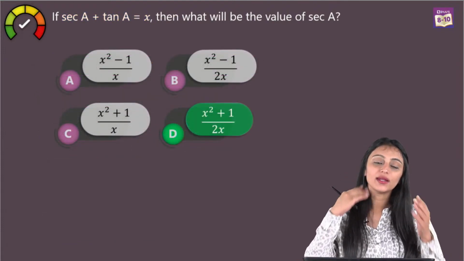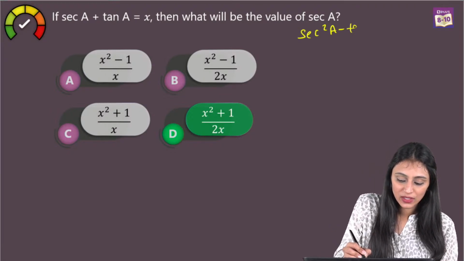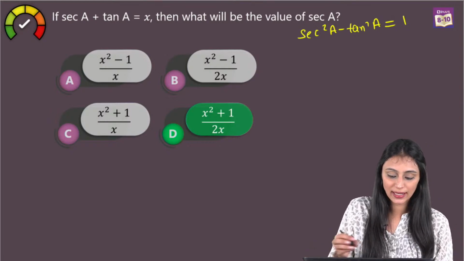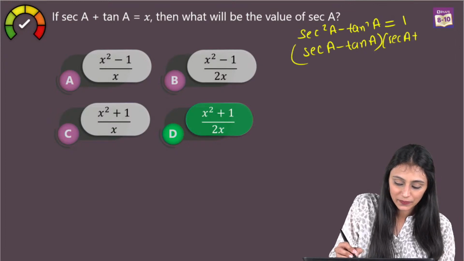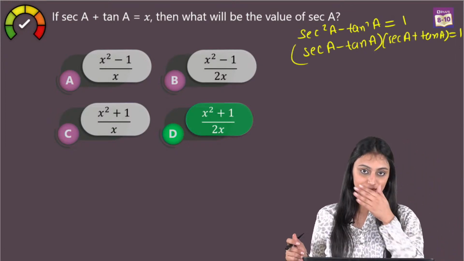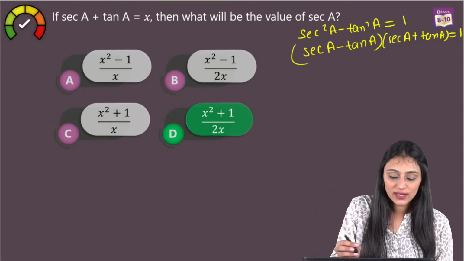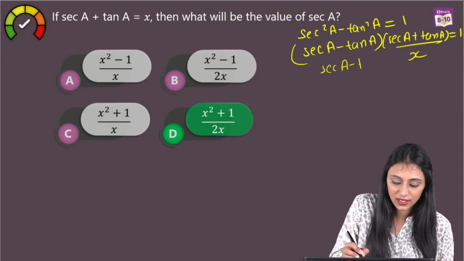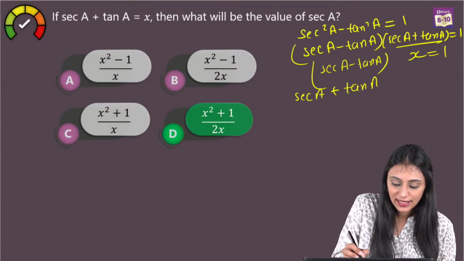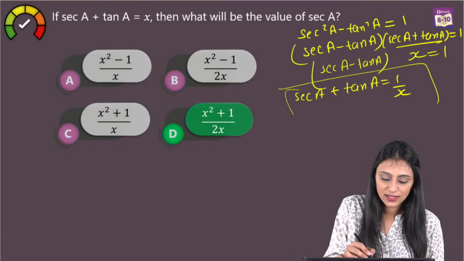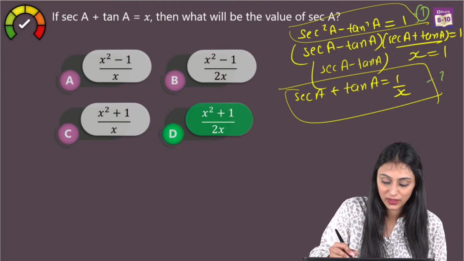Now another method to solve this question: you can say that sec square A minus tan square A would be equal to 1. So I can say that sec A minus tan A and sec A plus tan A would be equal to 1 in this case. It can be used like this. Here sec A plus tan A is x, and sec A minus tan A we write as it is. That's equal to 1. So from here you get the value of sec A minus tan A, that's going to be 1 by x. This is one equation, this is the other equation. See, I'm not solving the entire thing, I'm just giving you hints. You can just write down the steps.